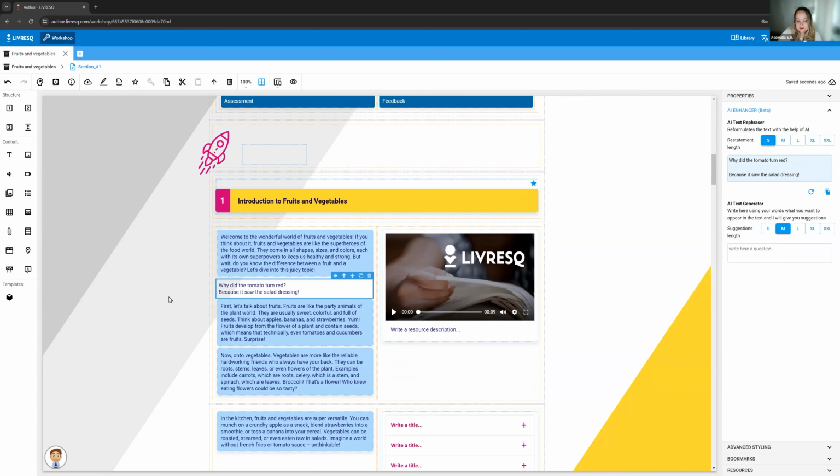And here is the joke it has given me. Why did the tomato turn red? Because it saw the salad dressing. I asked for a funny joke for a 10-year-old. I think it was okay.